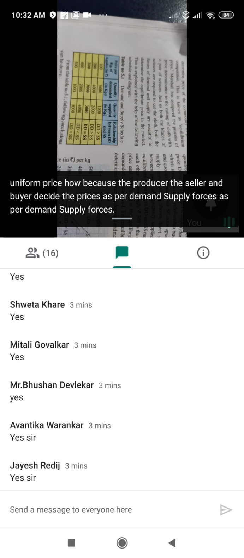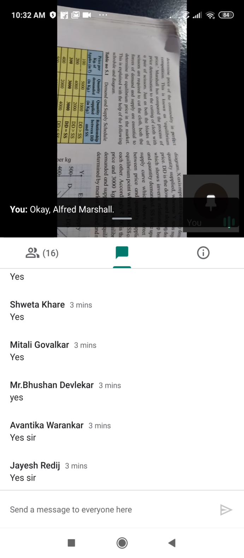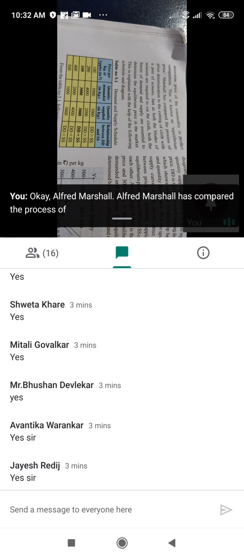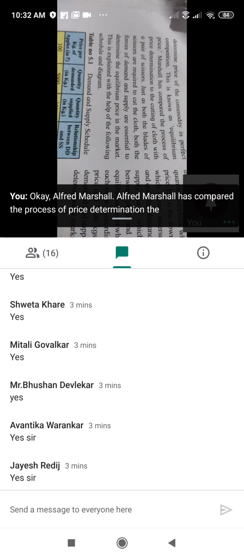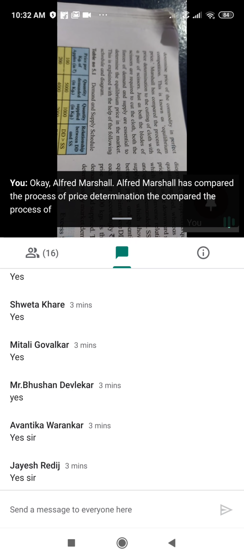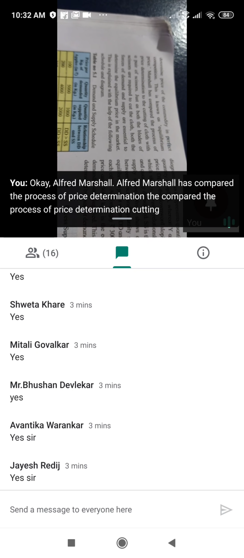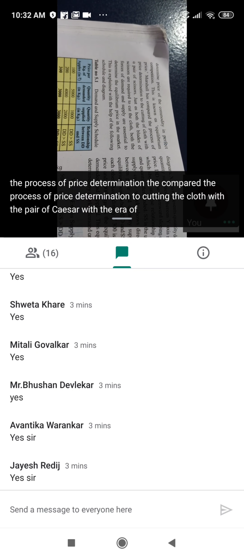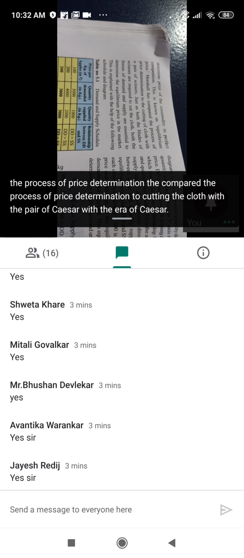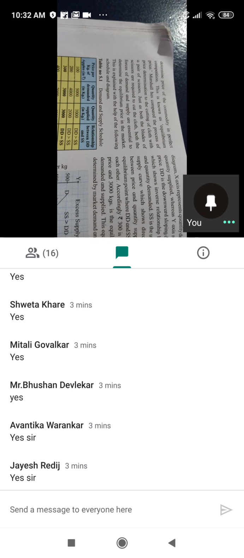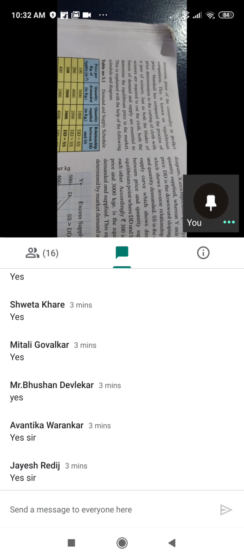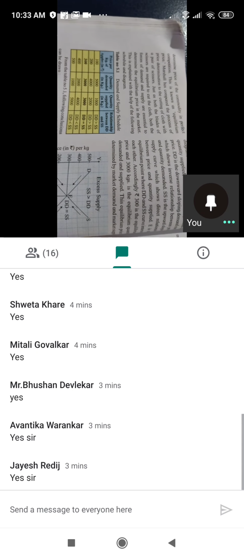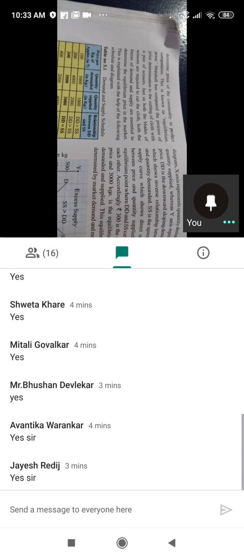Alfred Marshall compared the process of price determination to cutting cloth with a pair of scissors.